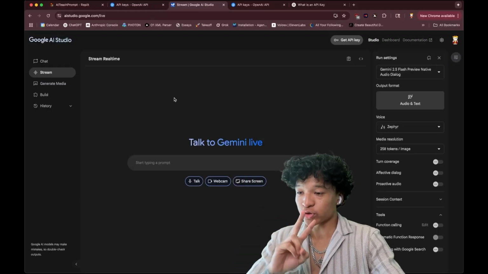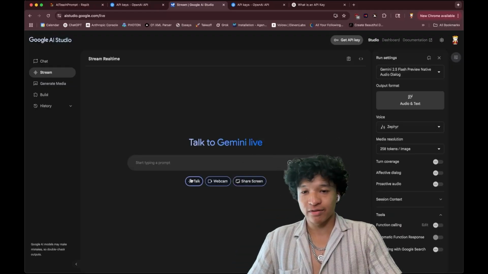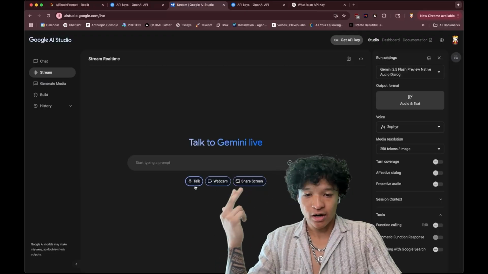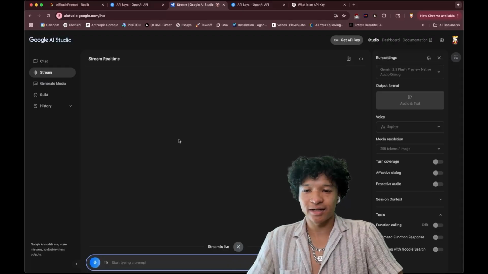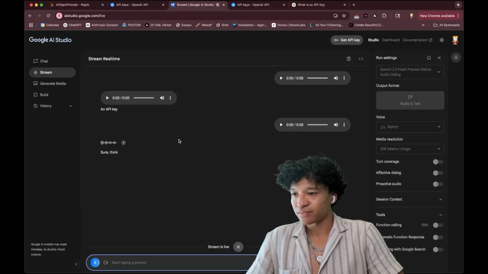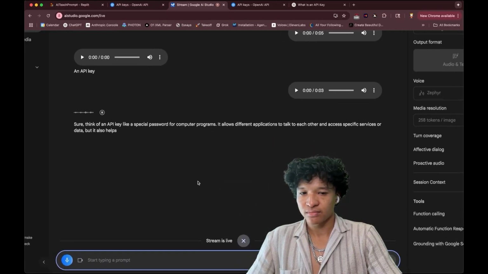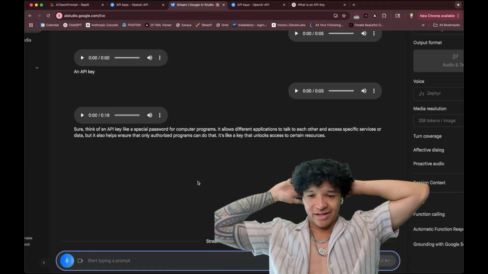Now, there are also two other features that I find very, very useful. One is we could just talk to the agent and I could in real time ask it these questions. So if I click on talk, hey, can you explain what an API key is in like simple terms? Because I don't know anything. Sure. Think of an API key like a special password for computer programs. It allows different applications to talk to each other and access specific services or data. I don't really understand that explanation.